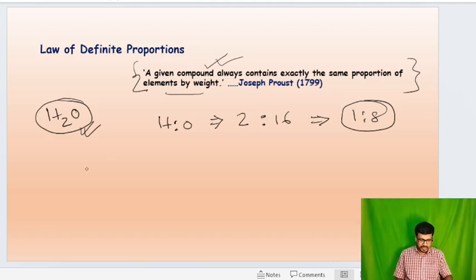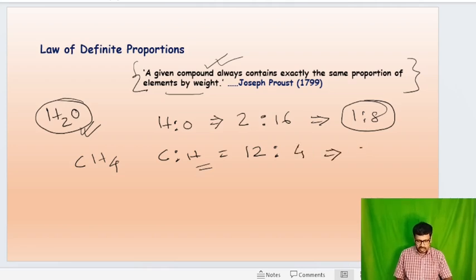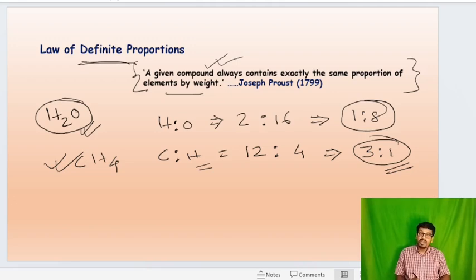Another example, if you take CH4, methane, carbon is 12 gram and hydrogen is 4, so their mass ratio is 3 to 1. If you collect methane from anywhere in the world, their mass ratio is the same, that is 3 to 1. So this is the law of definite proportion.